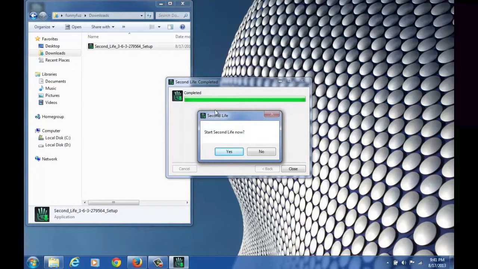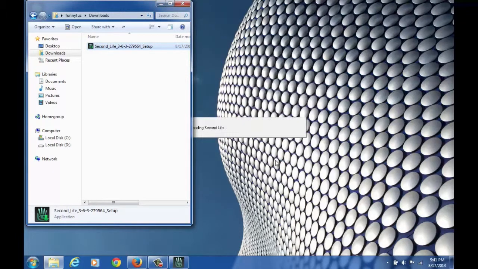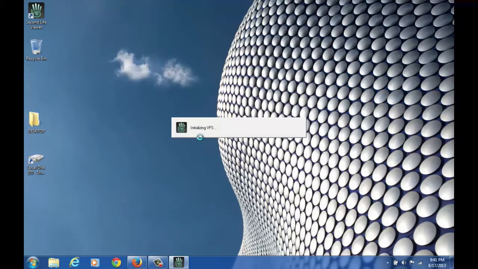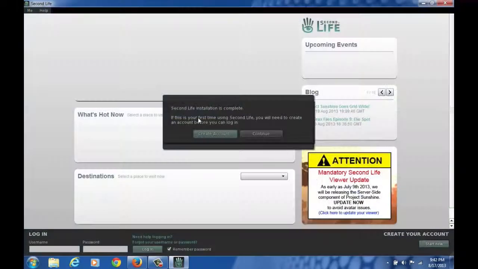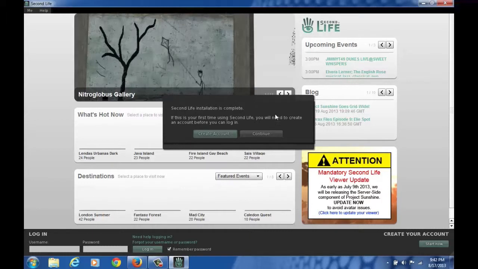When it is finished installing, it will ask you if you would like to start Second Life now. You may click on Yes. So what it will do is it will go through an initialization process while it is setting up, so that will take a minute. Once it finishes initializing, a window will open, ask you if you want to create an account. You can just click on Continue since you already have an account.